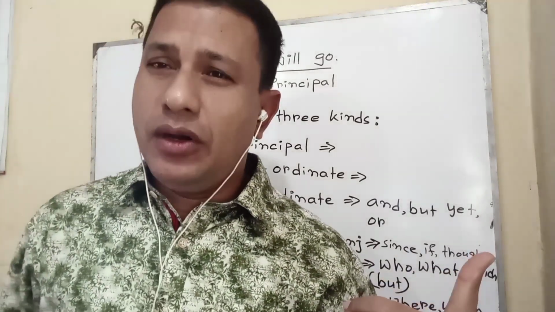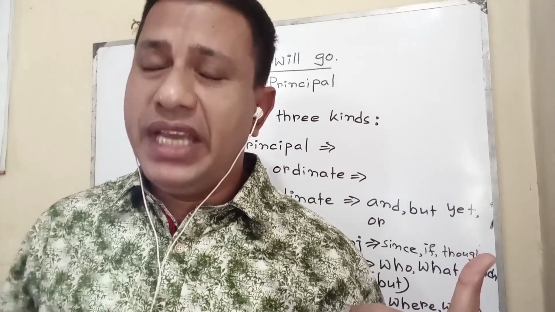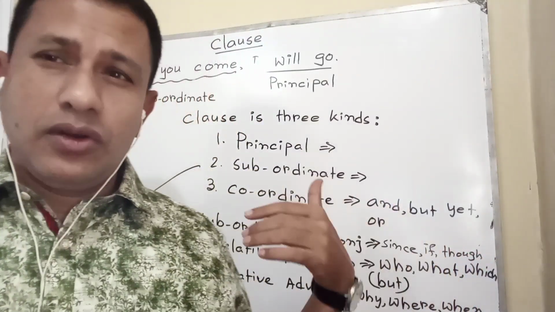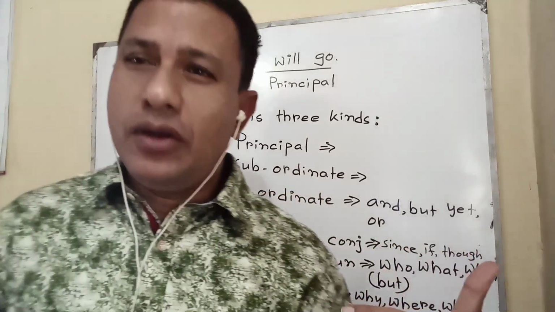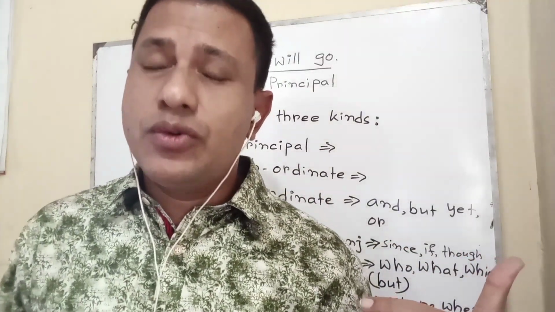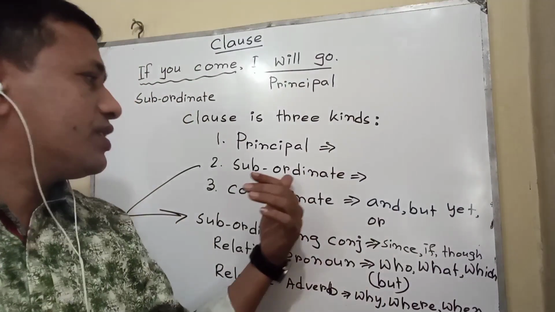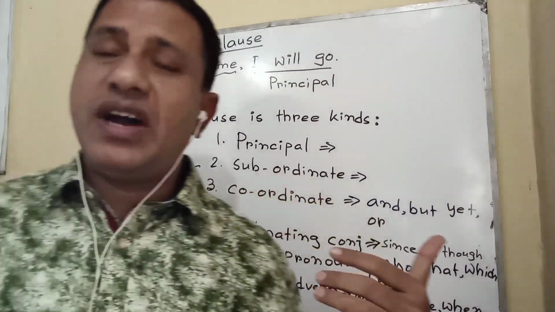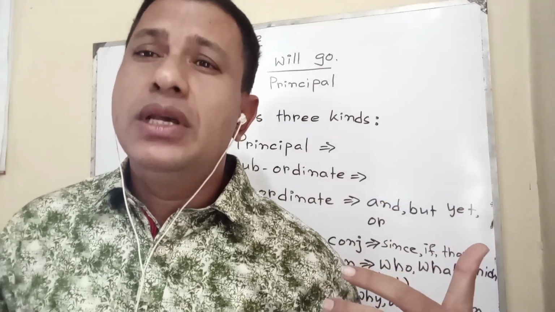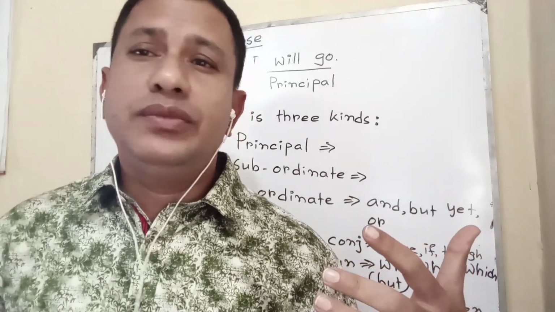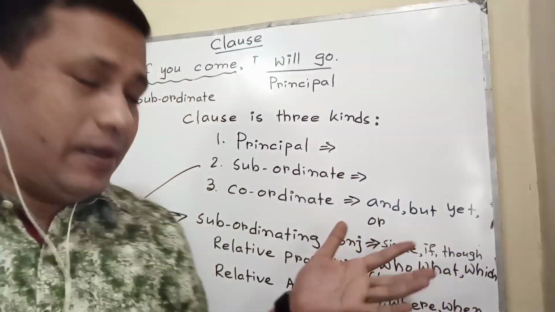Principal clause: the clause which can make its sense, which can make its meaning without depending on other clauses, is called a principal clause. A subordinate clause is the clause which has to depend on other clauses to make its meaning. Subordinate clause is found in a complex sentence. In a complex sentence, one principal clause and one or more than one subordinate clause can be there.